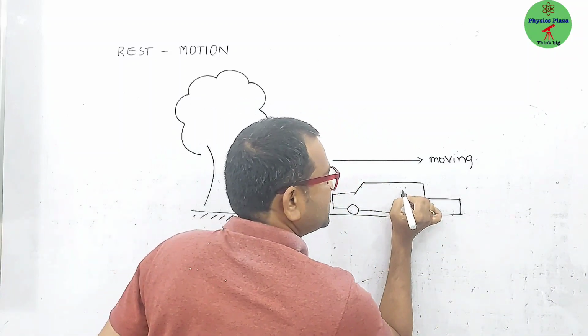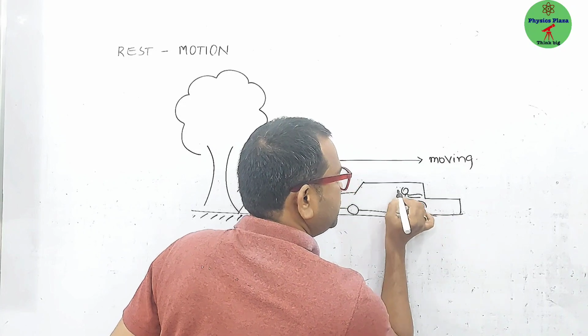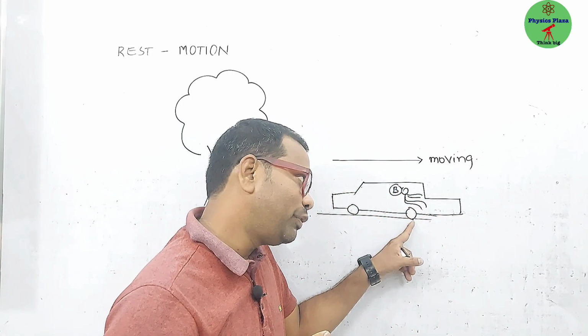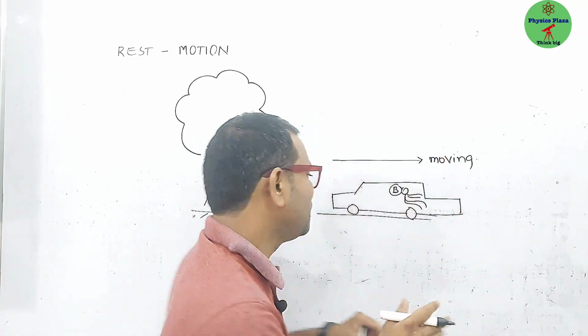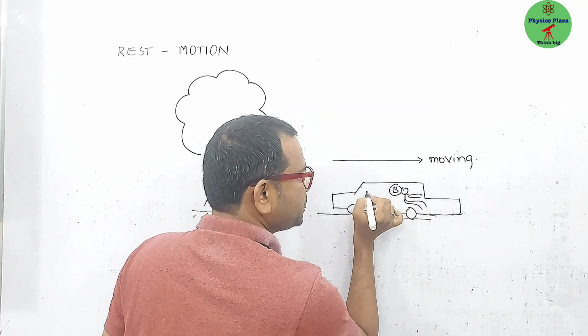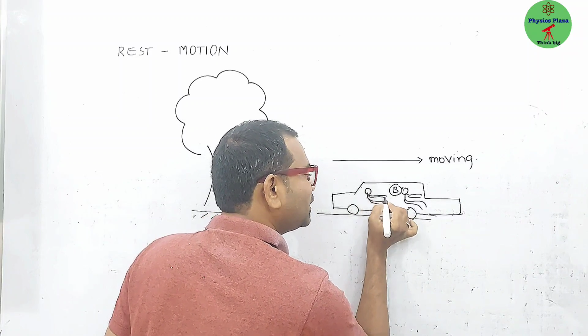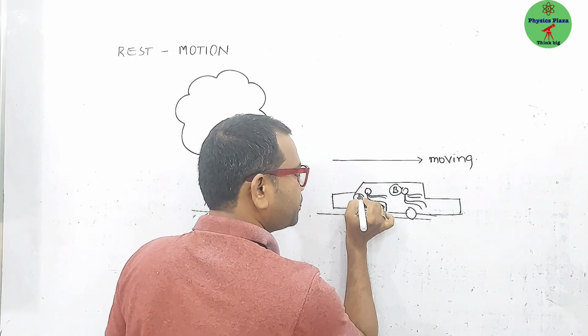Let us say that here is one person sitting like this. Let us say person B. Actually, don't think that this person is sitting on the wheel. It's not possible. Okay, he is sitting inside. And somewhere else, let us see the driver, and there is one more person. Let us say he is the owner. Let us consider the owner. He is also sitting. Person C.